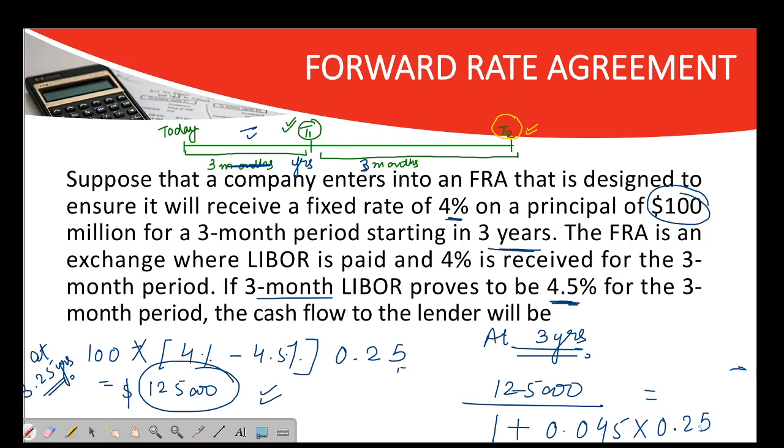Now after calculation you will get 1223. Sorry, I don't know what I am doing. Sorry. So this is the value we will get. At the end of 3 years, the forward value will be this, and at the end of 3.25 years it will be this. This is after just discounting.